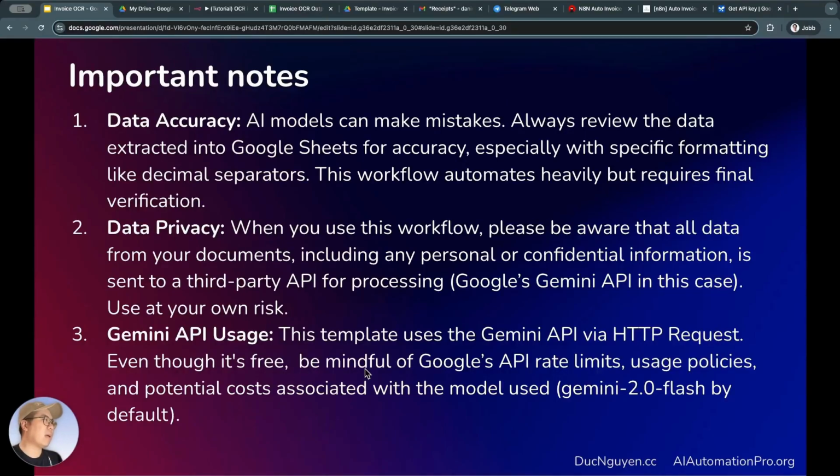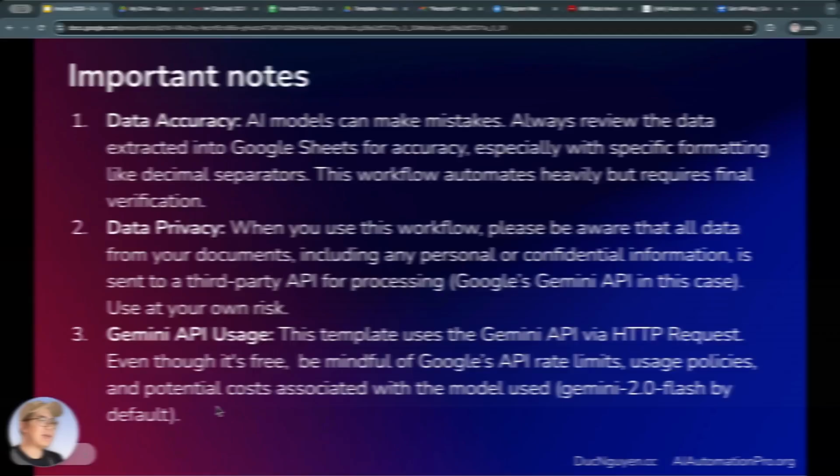Free services come with certain limitations, like rate limits when calling the API, usage policies, or even potential costs if we use too much or exceed a certain threshold. Then we might get charged. So these are things you really need to pay close attention to. If we mistakenly think it's free and keep testing without care, then at the start or end of the month, we might suddenly get a bill for hundreds of dollars, or even thousands of dollars. At that point, all you can do is cry.